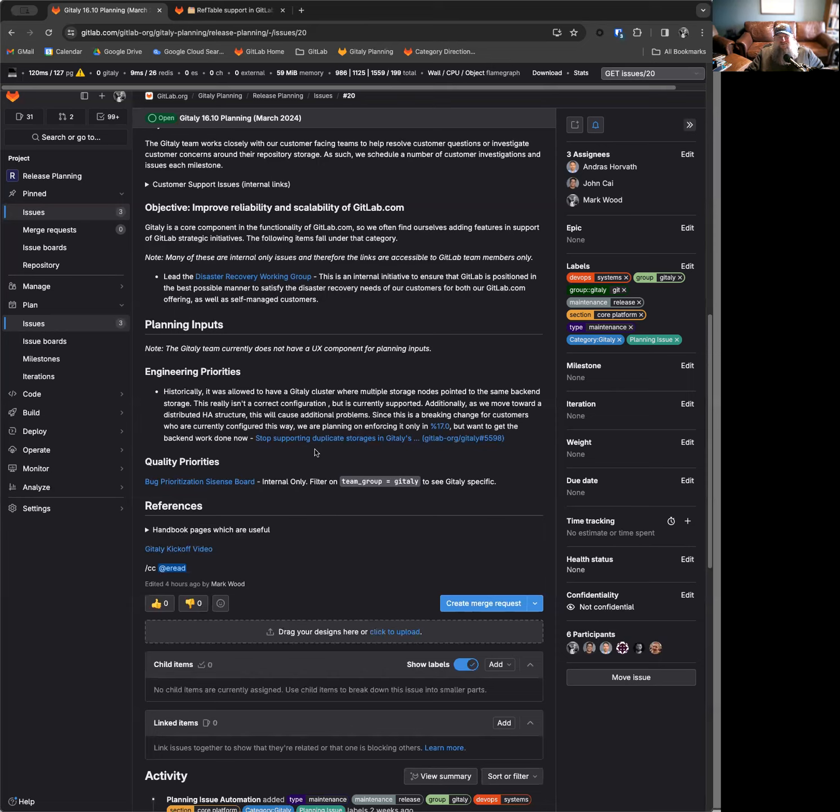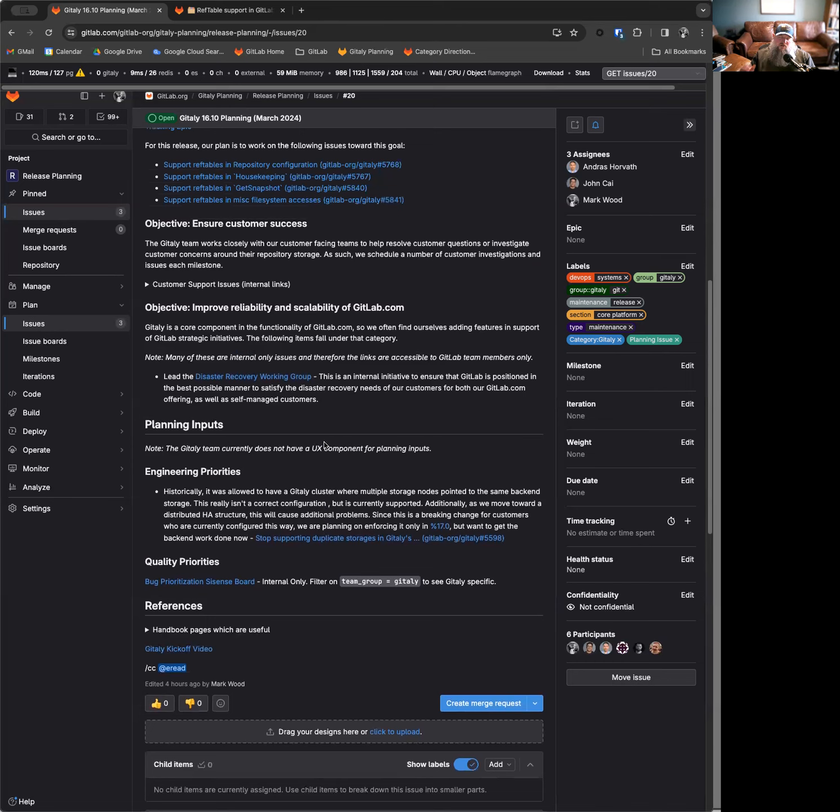We don't believe many customers are actually doing this, but we wanted to announce that we will be ceasing support for this, and this will be a breaking change in 17.0. We'll have the appropriate breaking change process being followed so that customers are aware as soon as possible and can understand and help to mitigate any future problems with that type of repository storage.